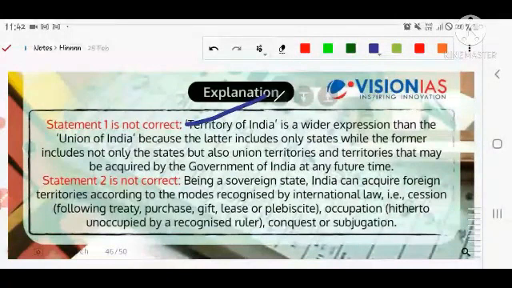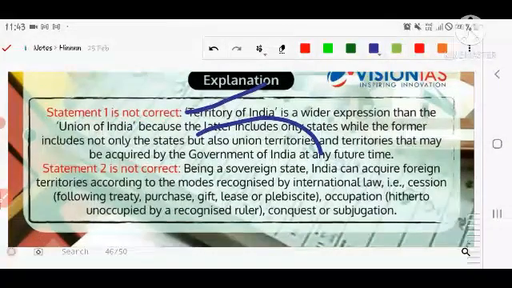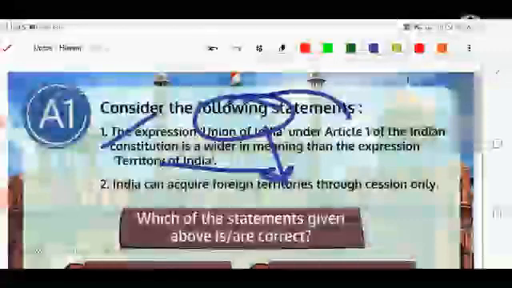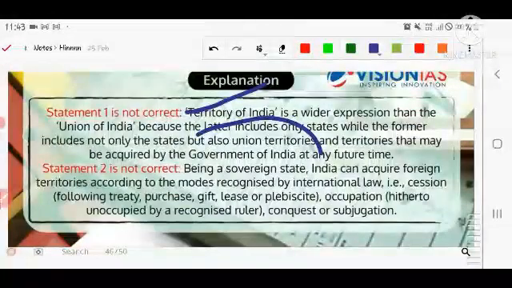Let's see what the reason says. The former includes only states, while the latter includes not only the states but also the union territories and territory that may be acquired by the government of India at any future time. Territorial waters are also included in that. Do remember this fact about the territory of India. Second is not correct: India can acquire foreign territory through accession only. No, that is not the case. Being a sovereign state, India can acquire foreign territory according to the modes recognized by international law.